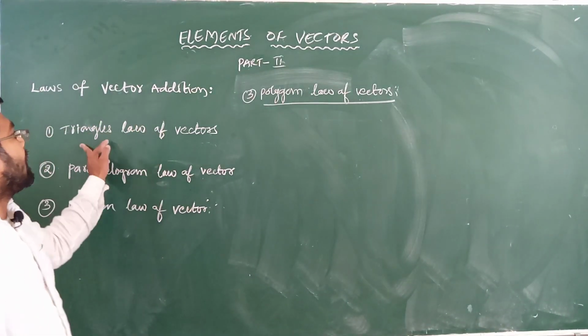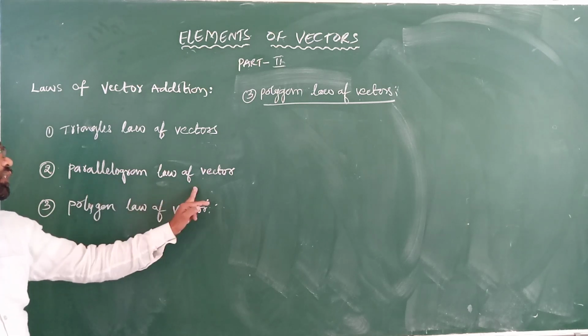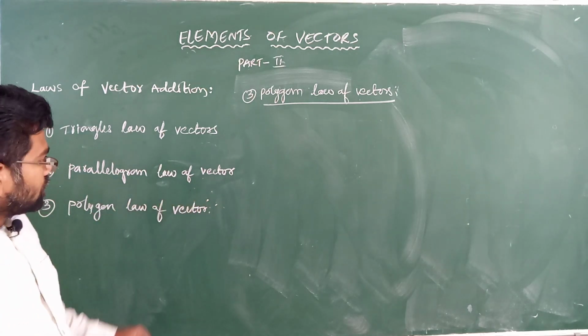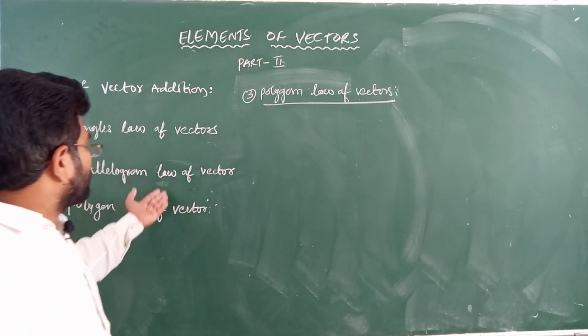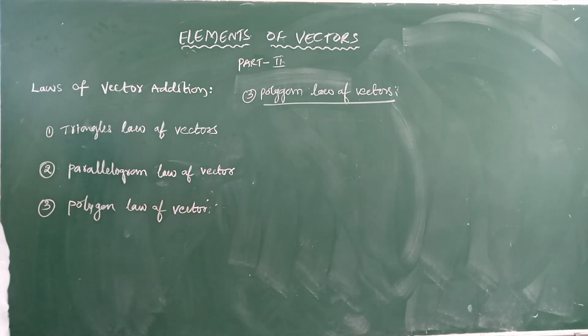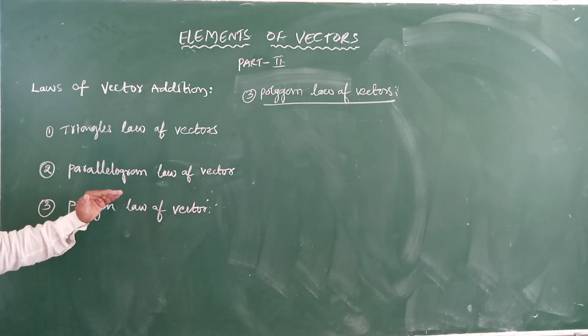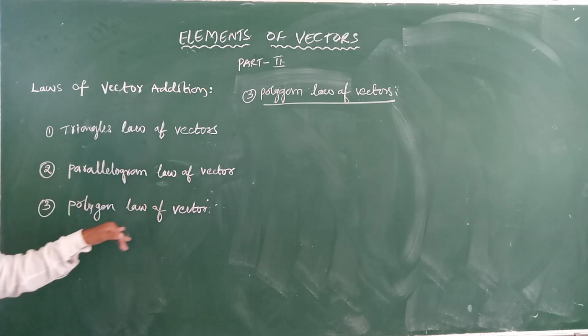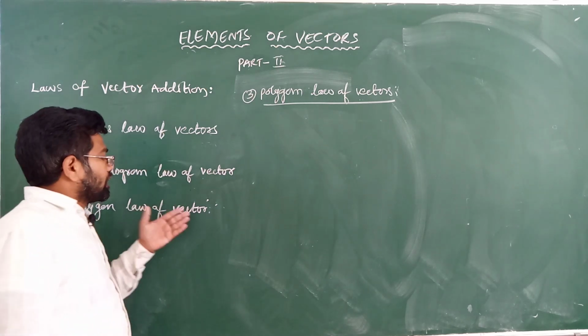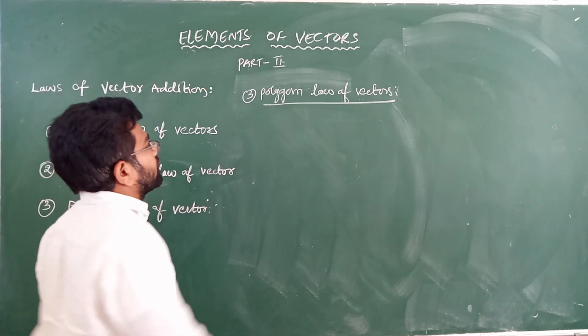Here the triangle law of vectors is over, the parallelogram law of vectors is over, now the polygon law of vectors. The extended parallelogram law of vectors becomes the polygon law of vectors. So the polygon law is derived from the parallelogram law.